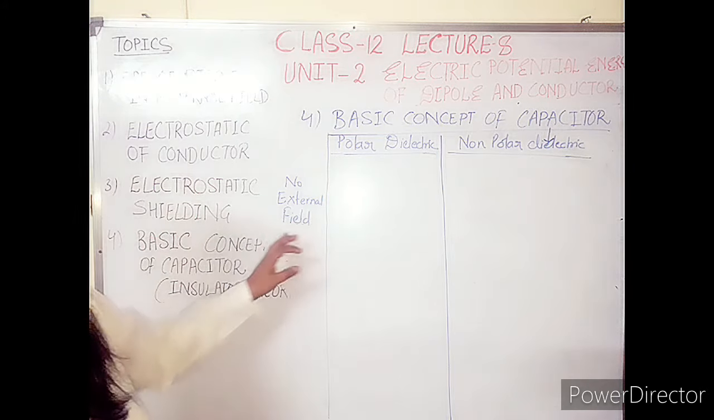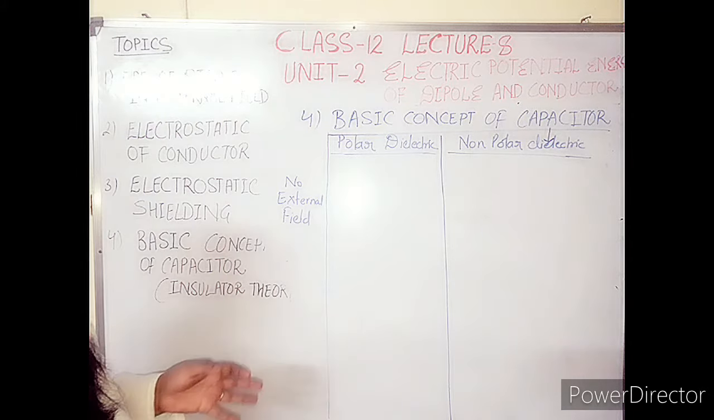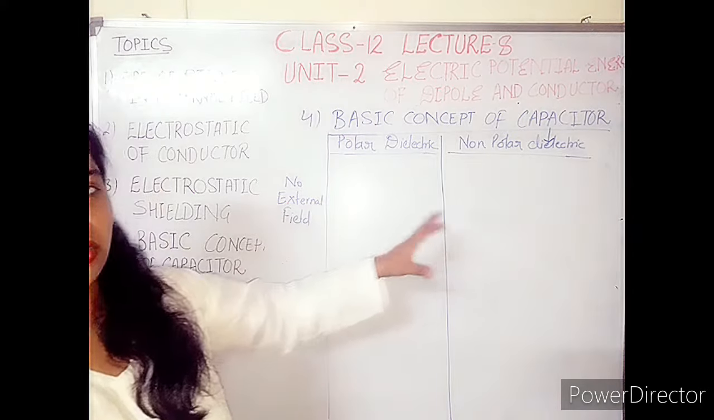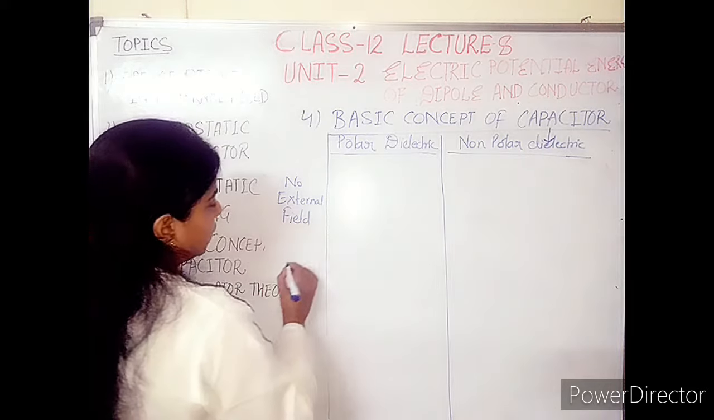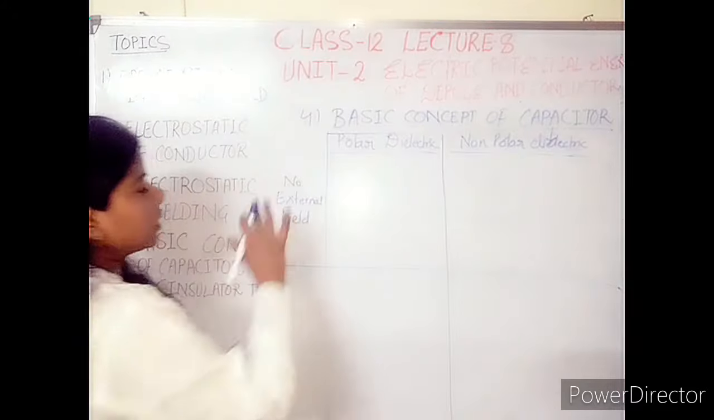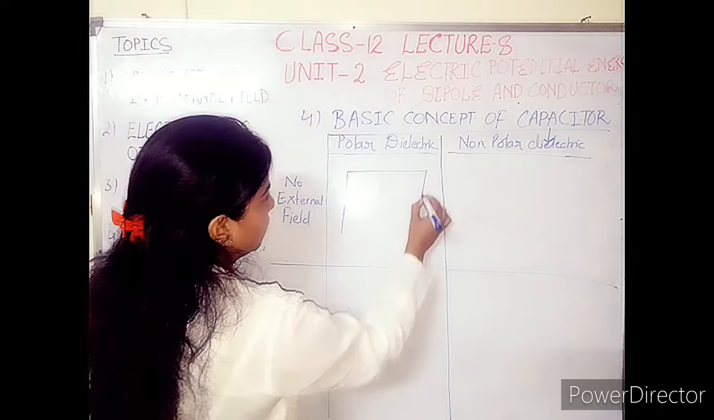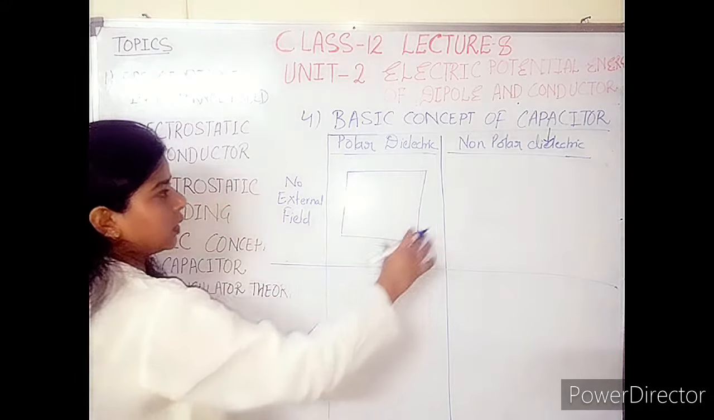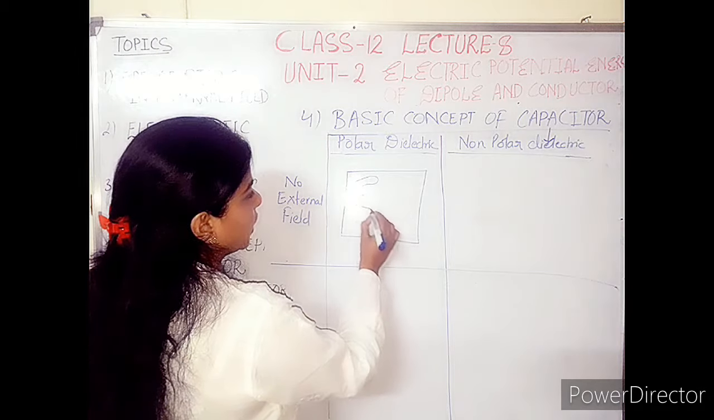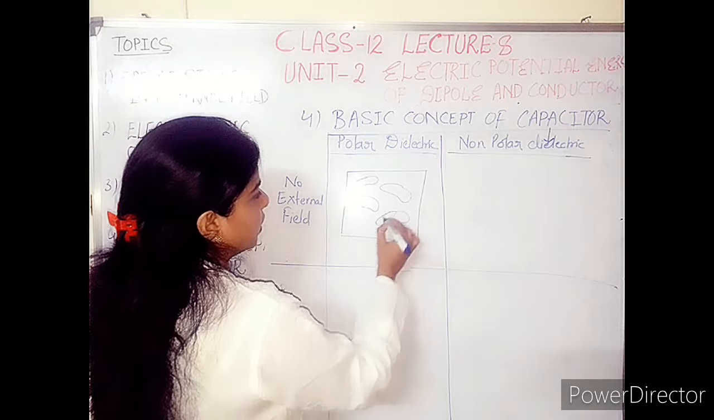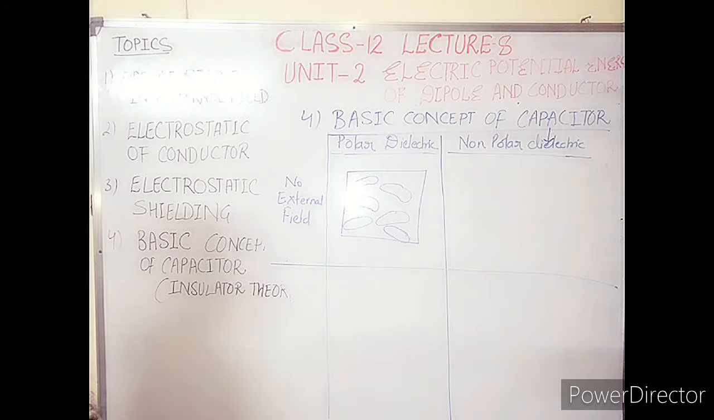You know the basic definition of dielectric, and afterward polar and non-polar. Now you know what is polar dielectric and what is non-polar dielectric. So we are taking two cases. First case is no external field. If there is no external field, what will happen? This is a case of polar dielectric, where dielectrics are present, but because external field is not present, these polar atoms are moving randomly here and there inside the dielectric.